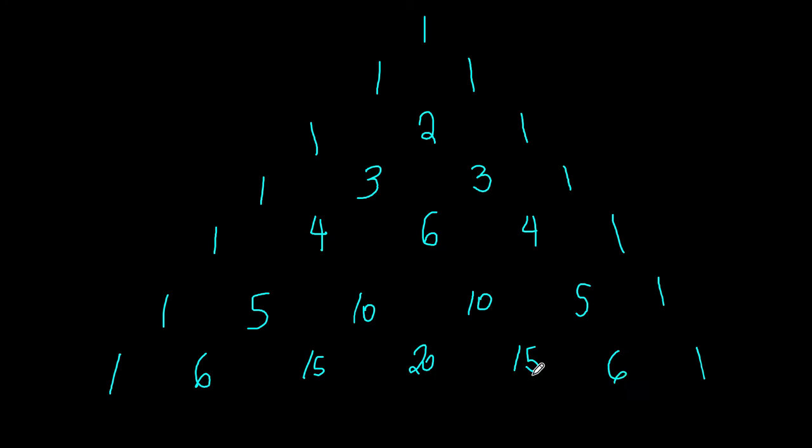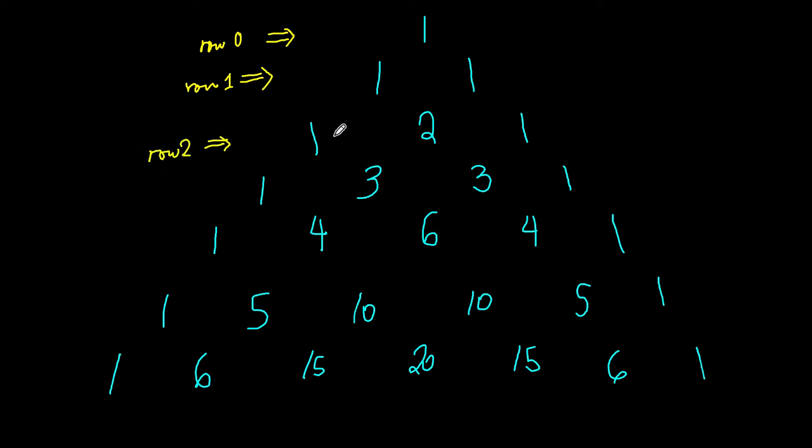Now, the first thing that we want to do is name the rows. We will call this row number 0. We'll name the rows by the number right after the first one. The number right after the first one here is nothing, so that's row 0. Here we'll call this row 1, because the number after the first one is 1. We'll call this row number 2.